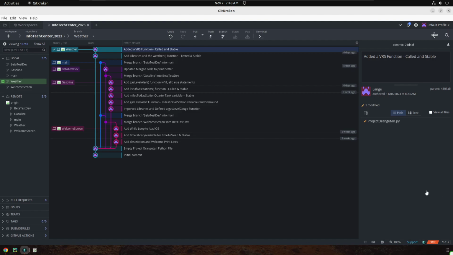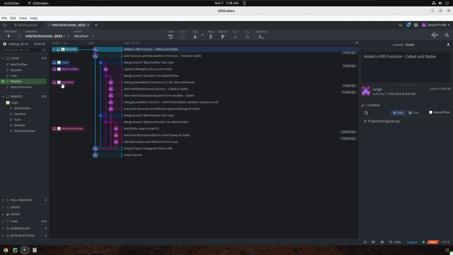I'm in my computer science and software engineering class, and we've been working on programming in Python, a pretty cool program called the Infotech Center 2023. You guys all know some of our newer cars: when we get into them and start them up, there's a nice big screen that loads up an operating system. Well, that's running Linux, and it probably is using some Python programming to load up a welcome screen, letting you know that things are loading up, and then maybe it's going to check your gasoline levels.